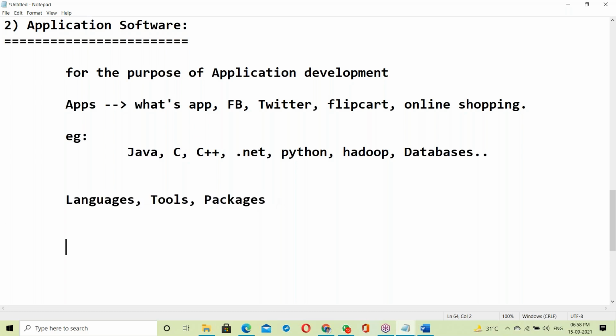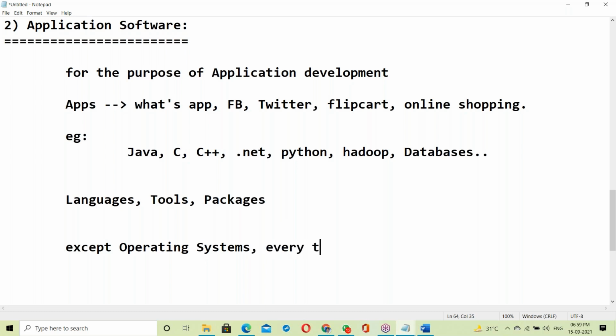Simple: which one is application software? Except operating systems. Yes, the Selenium tool, that is also a tool. Selenium tool using Java programming. Except operating systems.